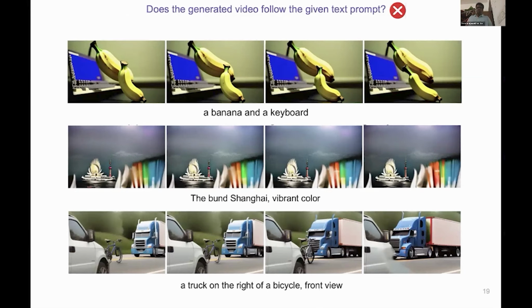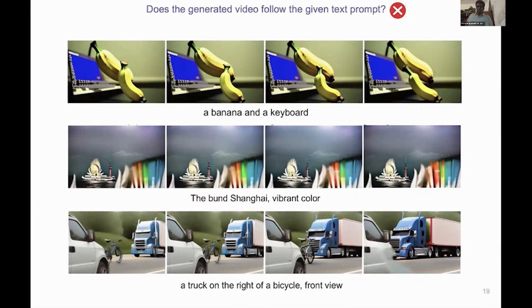If you look carefully, it doesn't seem so. Now let's ask a different question. Not did it generate a video, but did it generate the right video? Look more carefully at these same three examples. In the first row, the prompt asked for a banana and a keyboard. We got bananas, multiple in fact, but the keyboard has been replaced by a laptop screen. The keyboard concept got absorbed. In the second row, the burnt Shanghai, the iconic Shanghai skyline is barely there. Instead, we see a strange amalgam that looks more like the Sydney Opera House with rainbow streaks.